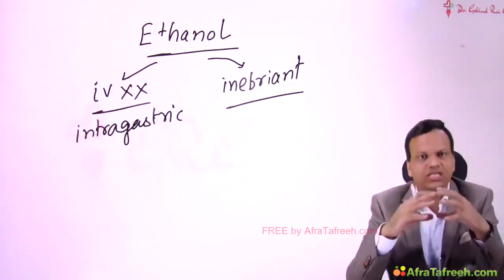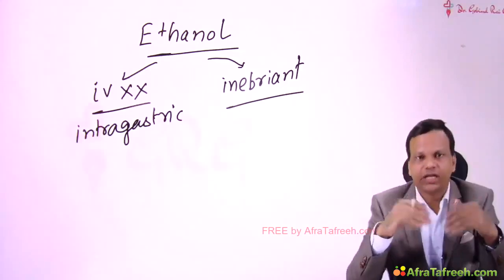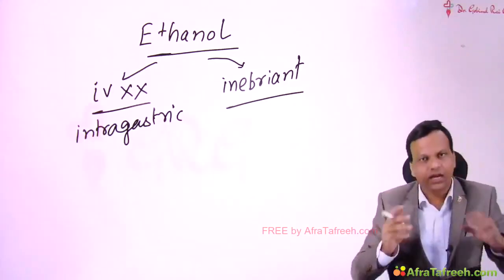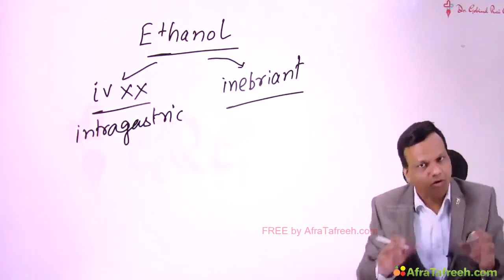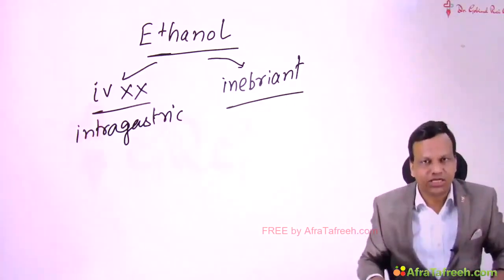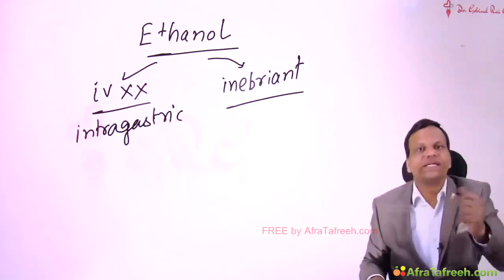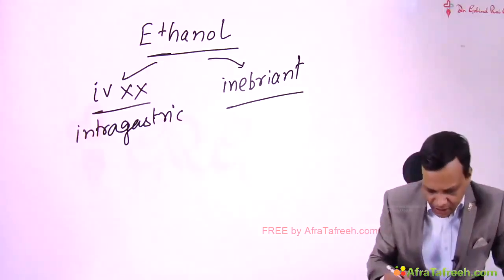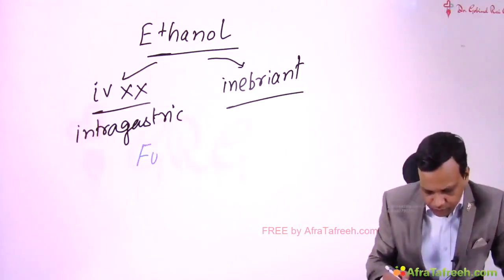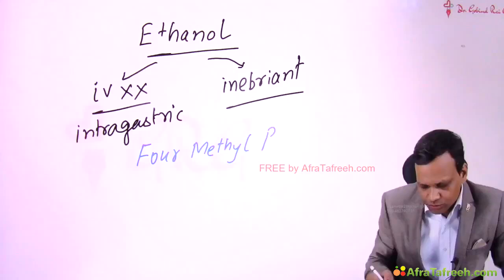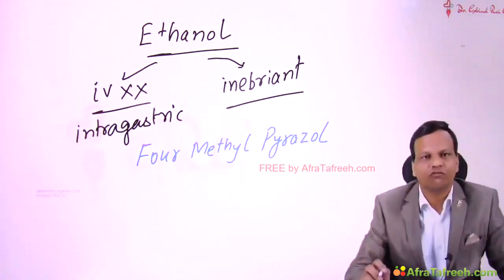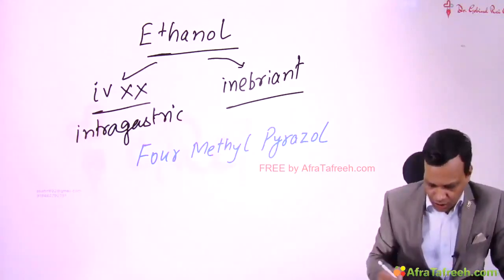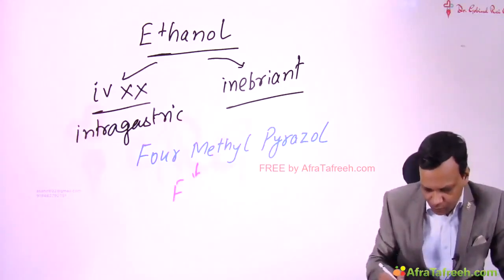So to avoid these two problems, we developed a newer drug which is again an alcohol dehydrogenase inhibitor, a competitive inhibitor of alcohol dehydrogenase, but it is not alcohol itself. So that drug is 4-methyl-pyrazole, or in short it is also known as fomepizole.